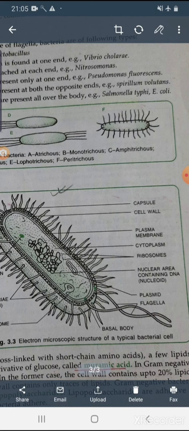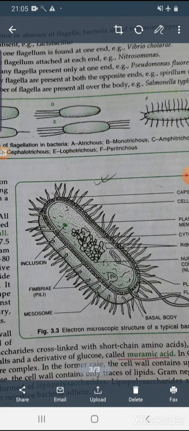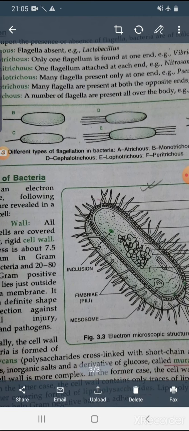Next, the plasma membrane, cytoplasm inside, ribosomes, and naked DNA molecule, meaning the nucleoid. Plasmid is there. One cell organelle, mesosomes, is present, and the cilia-like things known as pili or fimbriae, and the cytoplasmic inclusions, this green structure.